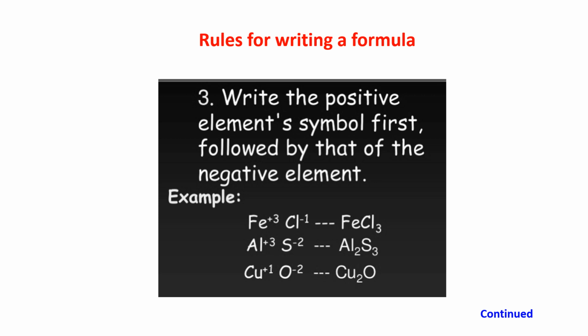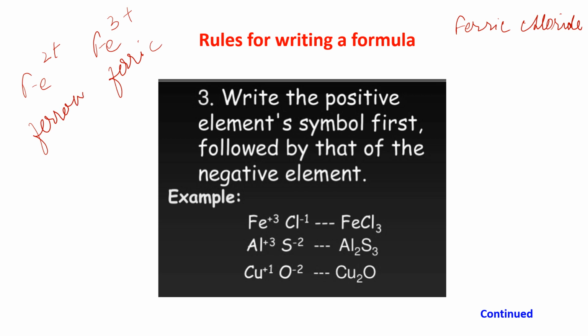Suppose I have to write the formula of ferric chloride. As I told you, iron is having 2 valencies. I showed it to you, Fe2+ and Fe3+. This is your ferric and this is your ferrous. Now it is ferric, so I have to take this one. Ferrous and ferric, both symbols are Fe, from ferrum, so I have written Fe first.